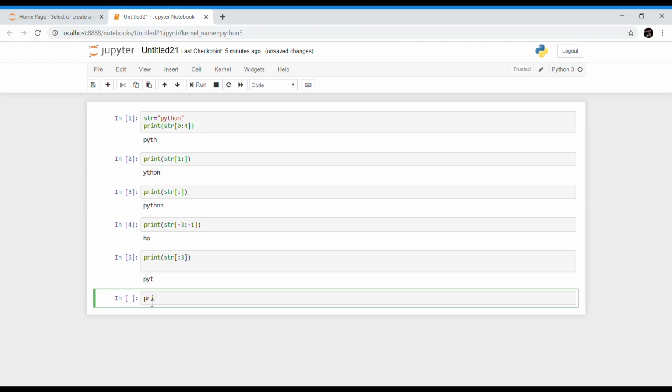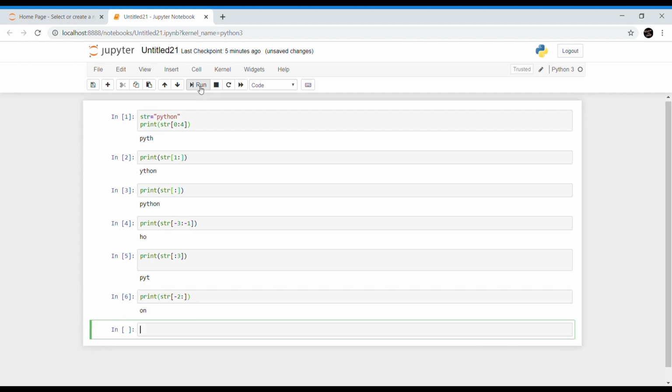Now print str of -2 colon. In this, for negative indices, the Python interpreter counts from the right side, as we already know. Here the start index is -2, but the end index is not given. So it will start printing from index -2 and will print all the characters till the end. That's why we are getting this output.